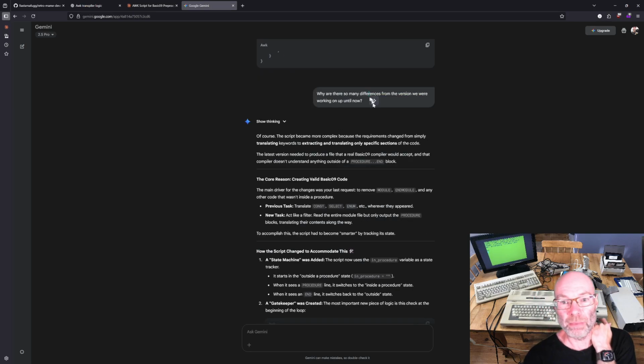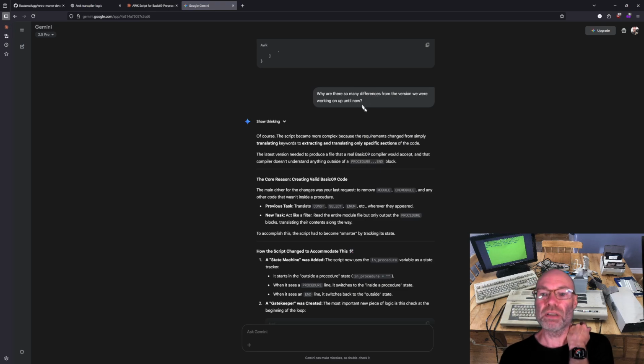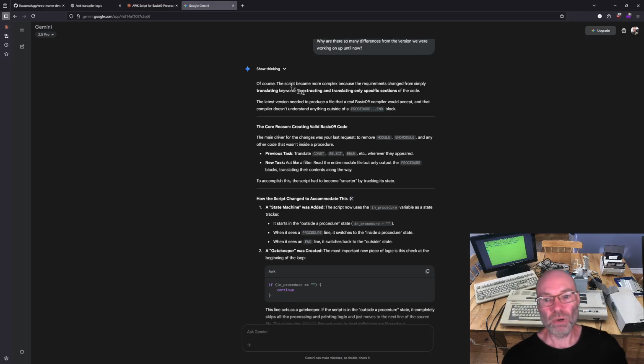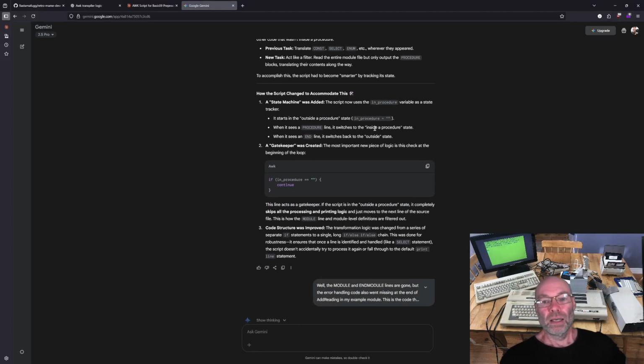So anyway, that's where I came up with the question, why are there so many differences from the version we were working on up until now? And this is where it gave me that extra reasoning. So the latest version needs to produce a file that a real Basic09 compiler would accept, and that compiler doesn't understand anything outside of a procedure end block. And then it gave me a sort of gatekeeper to say whether it's in a procedure or not.